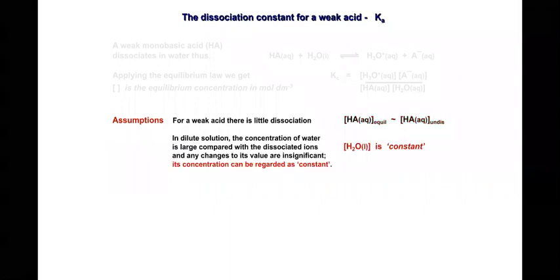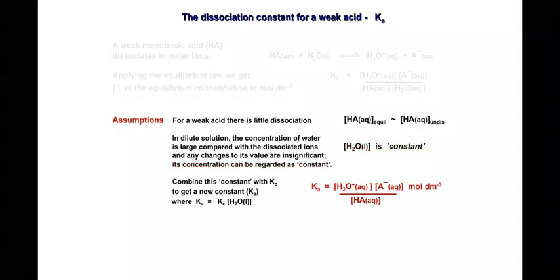So in dilute solution, the concentration of water is large compared with the dissociated ions, and any changes to its value are insignificant, so it can be treated as a constant. In a dilute solution, the concentration of water is in excess, or the larger quantity is present, so we can consider it a constant value here.